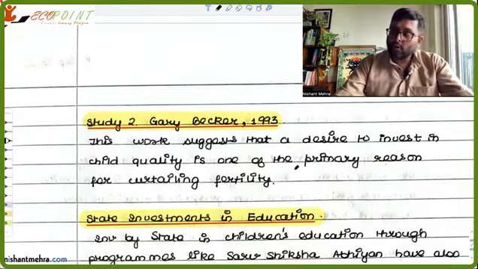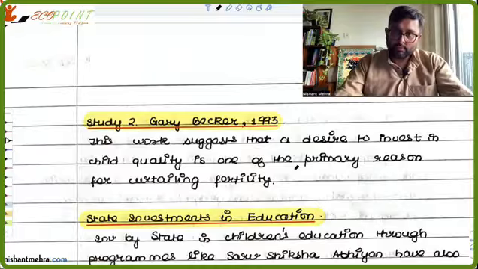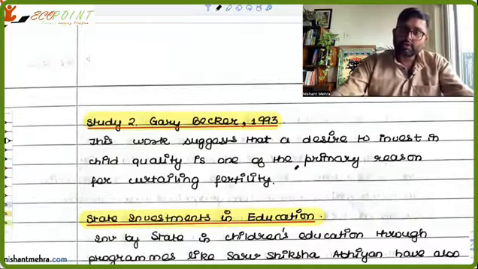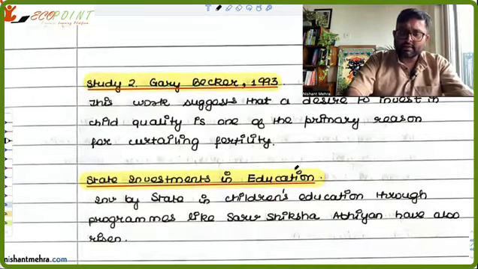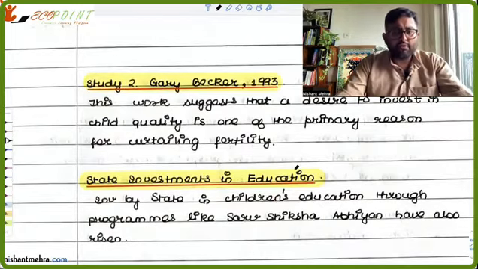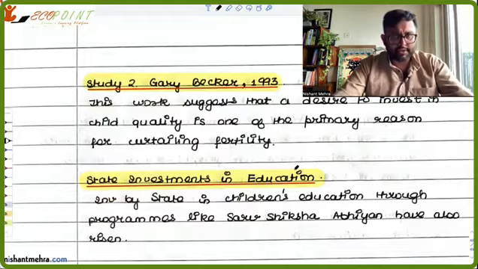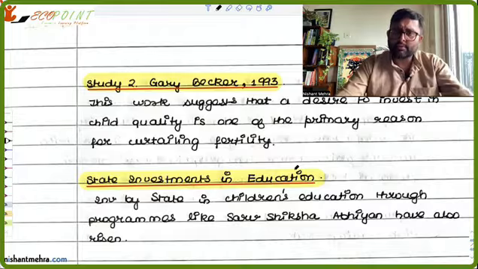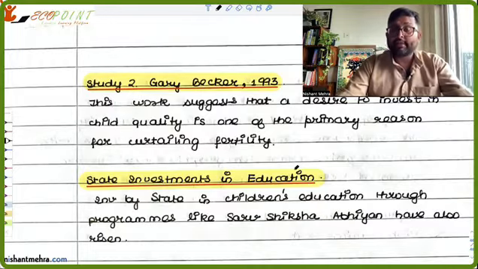Then, because families have fewer children now, ultimately a lesser number of children are there in the country. So the state will also have resources left, which it can invest in children's education. So state investment in education: if you look at Sarva Shiksha Abhiyan, the budgets for such programs have increased over time. And recently also, there are many other programs which the government has initiated in order to improve the skill level and the education level of people in the country. So, state investments in education.